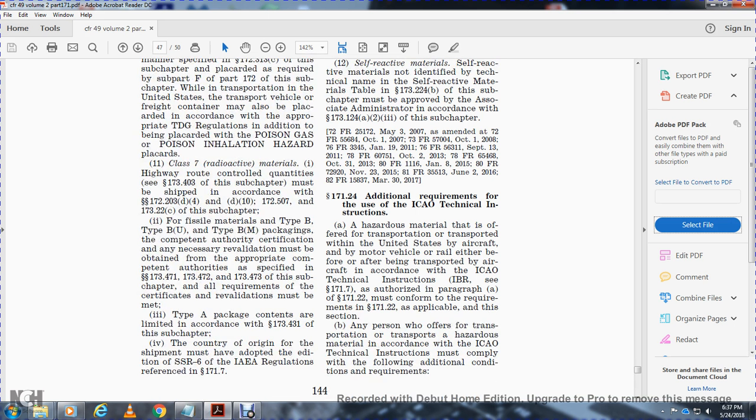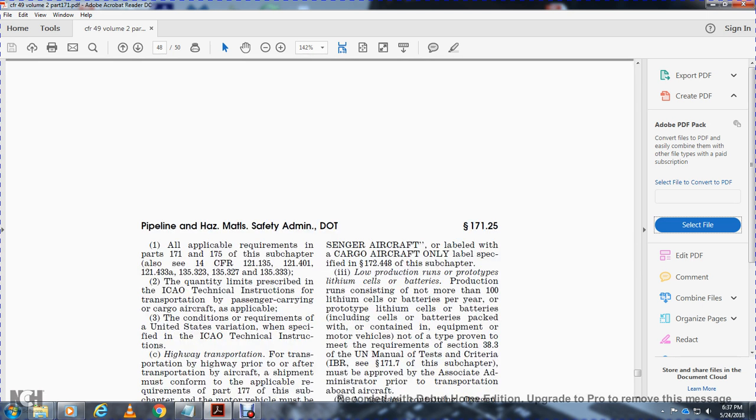171.24 Additional requirements for the use of the ICAO Technical Instructions. Hazardous material that is offered for transportation or transported in the United States by aircraft, motor vehicle, or rail, either before or after being transported by aircraft in accordance with the ICAO Technical Instructions authorized in 171.7, must conform with the requirements of 171.22 applicable to this section. Any person who offers hazardous material for transportation in accordance with the ICAO Technical Instructions must comply with the following additional conditions and requirements.